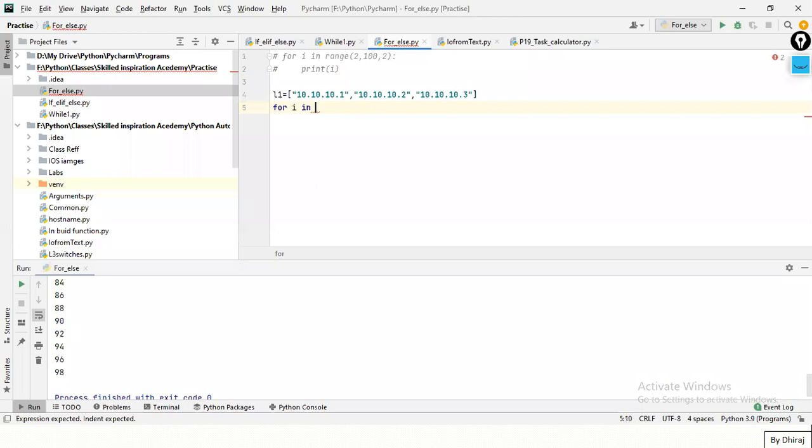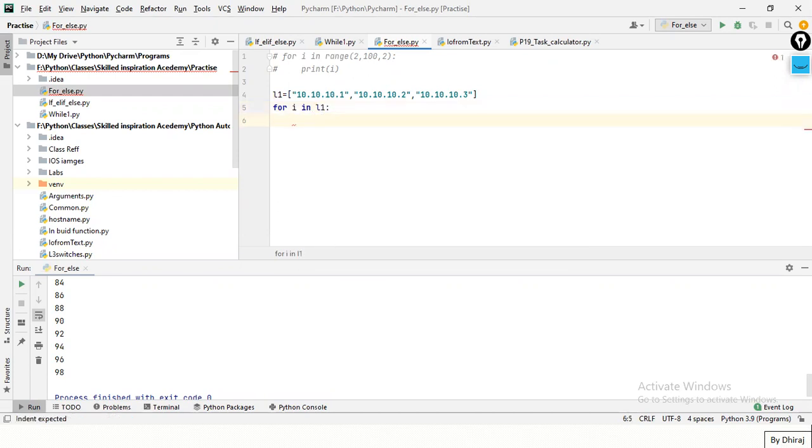I think from the list. Obviously, right? We want a value from the list. So what should I write over here then? Index value should be there, I think. Okay, index values. Yeah. No, guys, see here, if you write index, it will just take the first value, but I want the entire list. It will take one by one. So what I'll do is I'll just write the name of that list, L1.